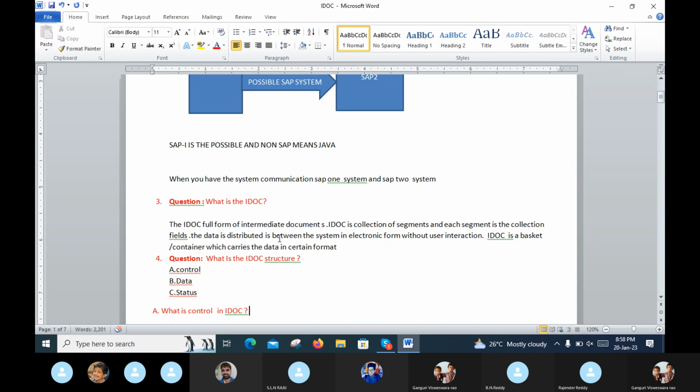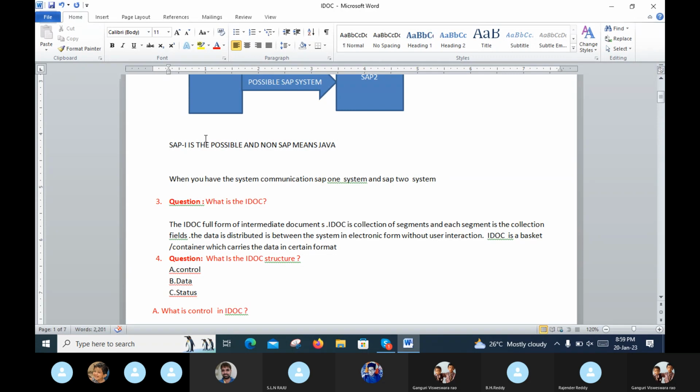The data is distributed from one segment to another segment, and from one system, SAP 1 system, to SAP 2 system. So data is exchanged from one system to another system in electronic form without user interaction. IDOC means, once again, a collection of segments, and each segment, as I already told, means a product, a collection of fields.